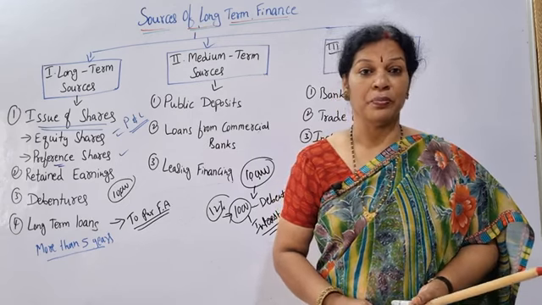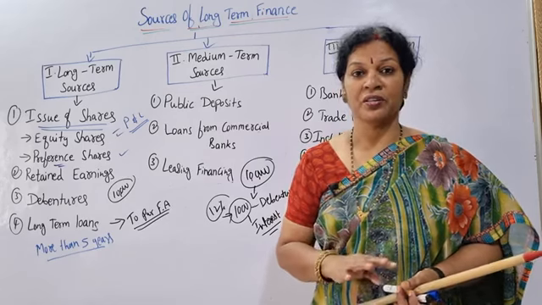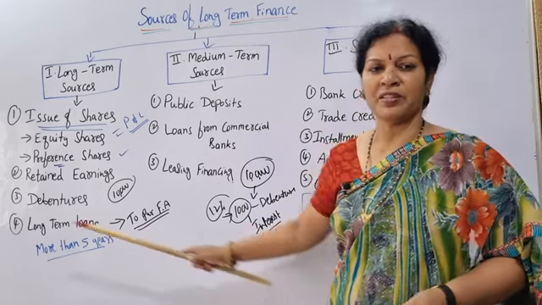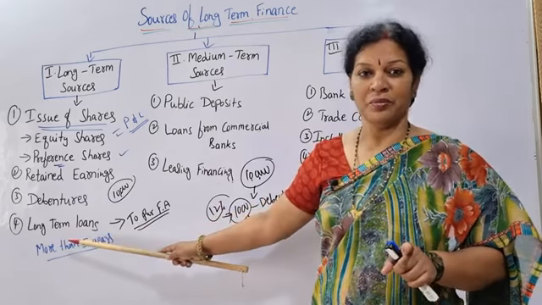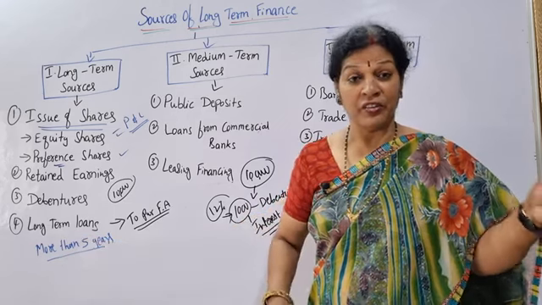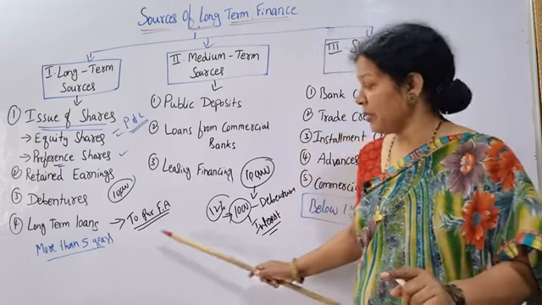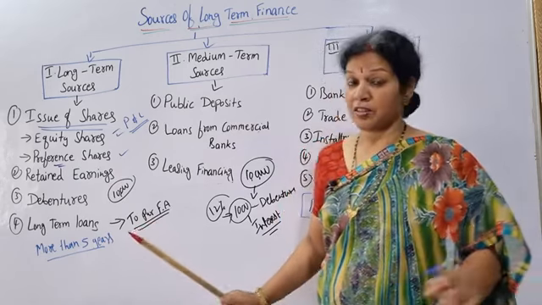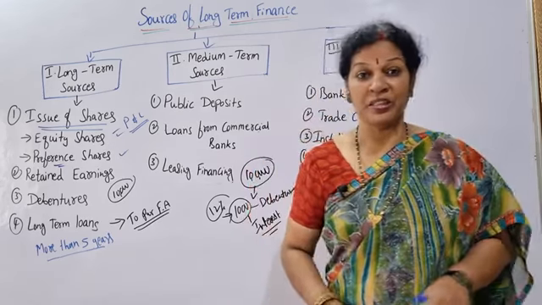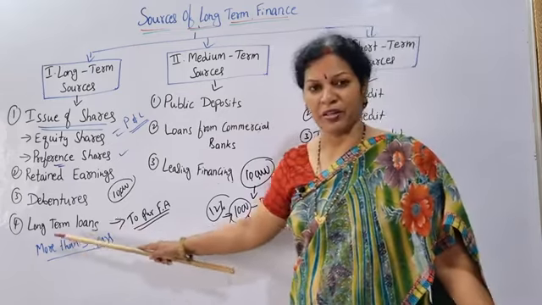I need lots of equipment: building, furniture, machinery, office tables and setup, everything. For that purpose, I am ready to take a long-term loan. It can be taken from financial institutions or banks, from anywhere, but the main purpose is to purchase fixed assets, or for repair, re-establishment, renovation, any such kind of activities. We can go for long-term finance.